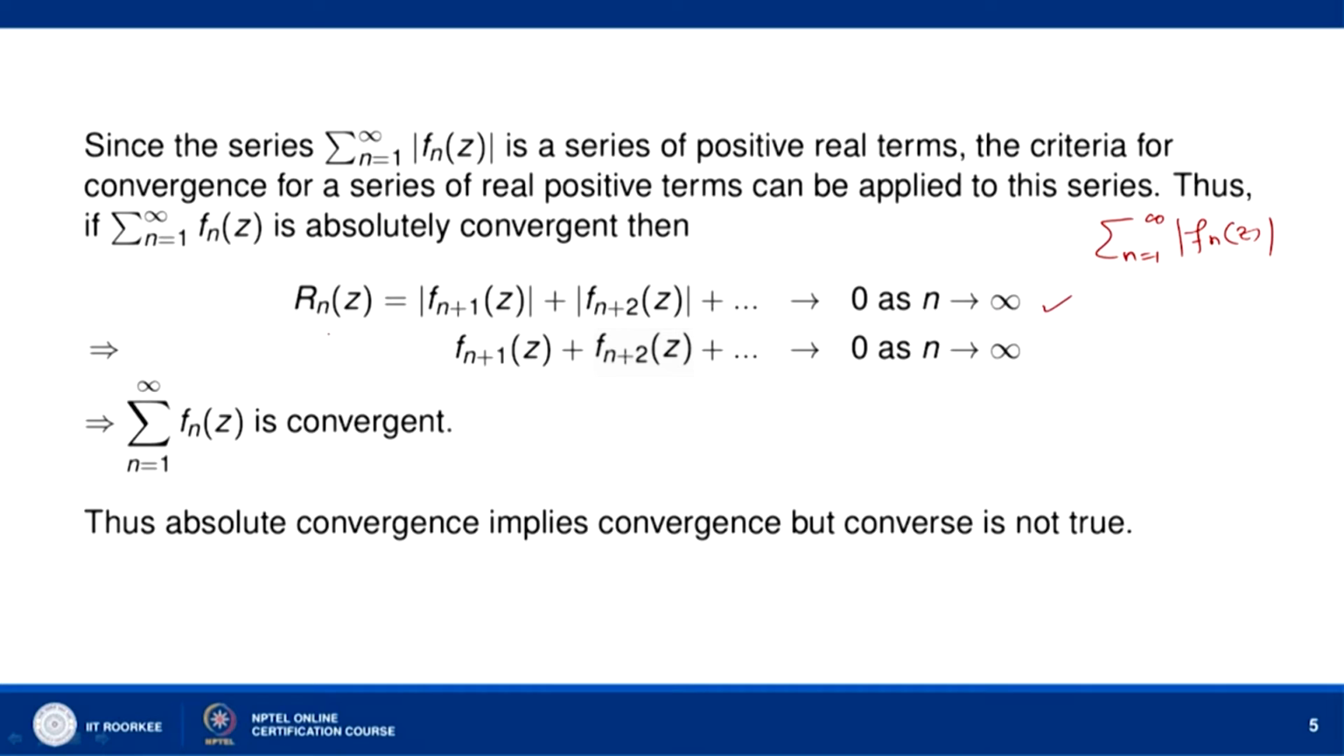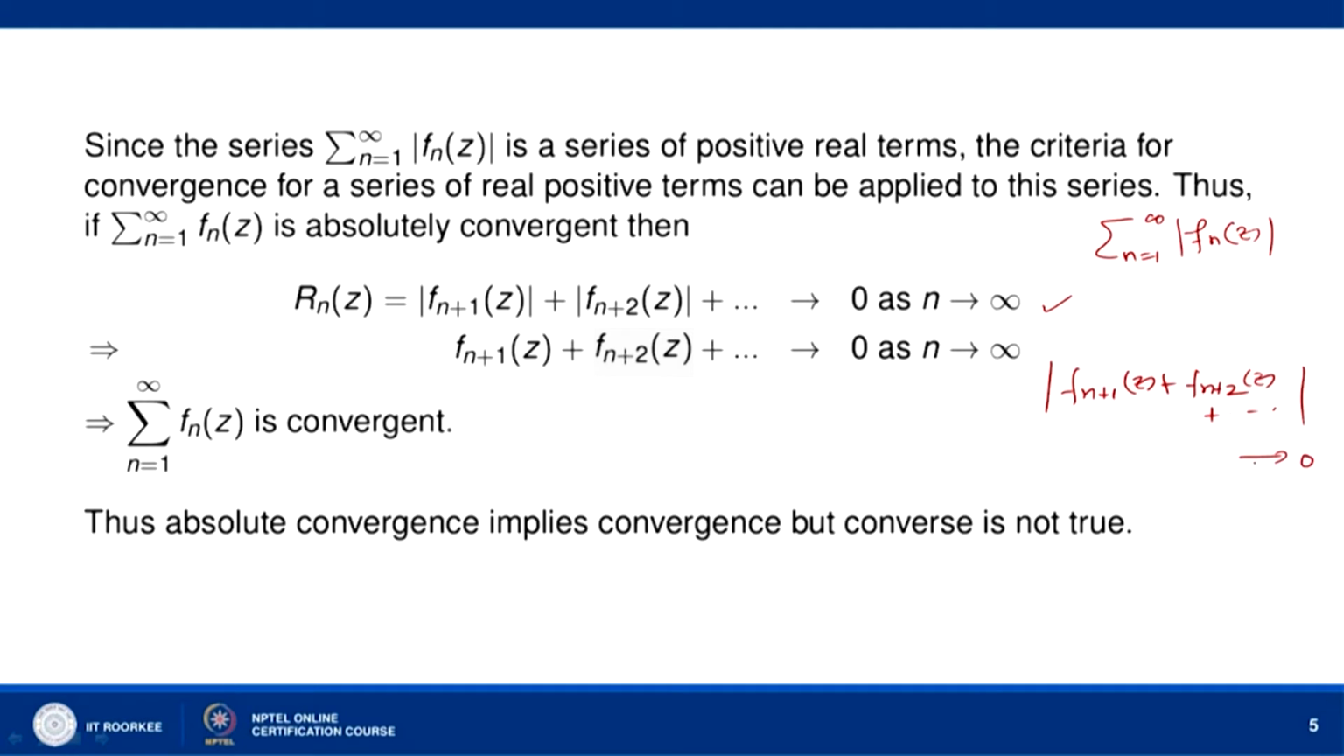So, when R n z goes to 0 as n goes to infinity, and R n z consists of the absolute values of f n plus 1 z, f n plus 2 z, and so on, then it follows that f n plus 1 z, f n plus 2 z, and so on, also goes to 0, because the mod of the sum is at most the sum of the mods. When mod of f n plus 1 z, mod of f n plus 2 z, and so on goes to 0, then this will also go to 0.